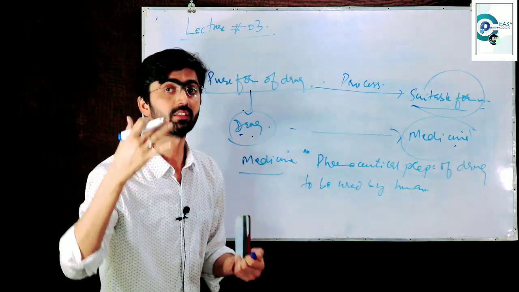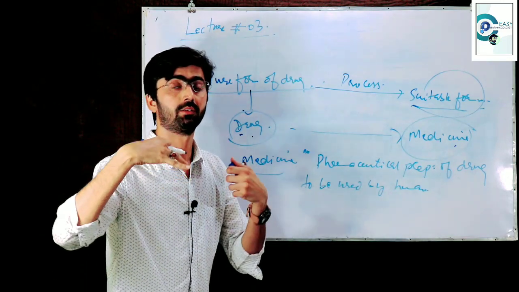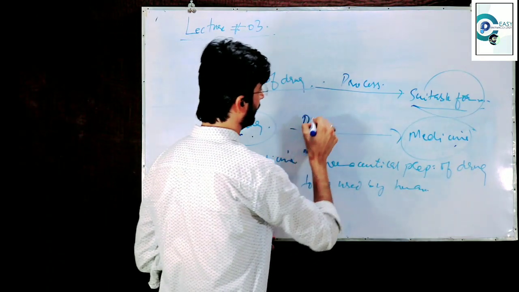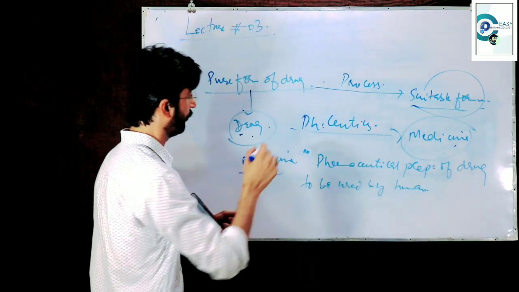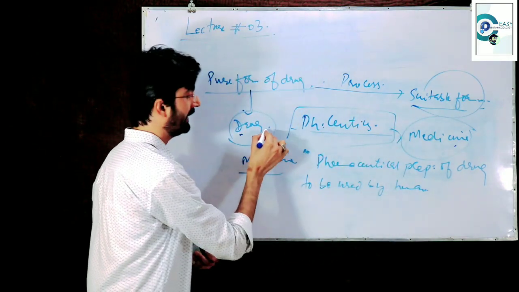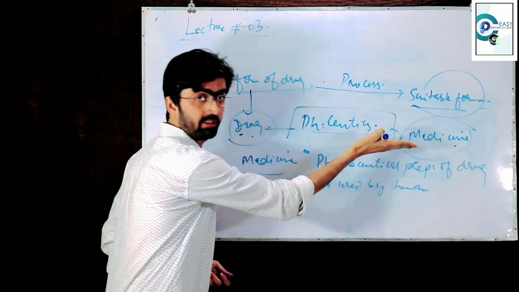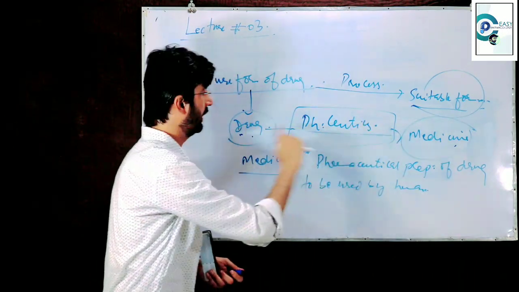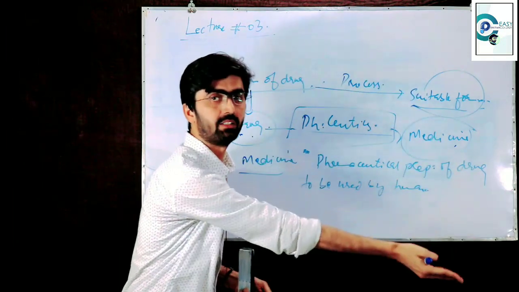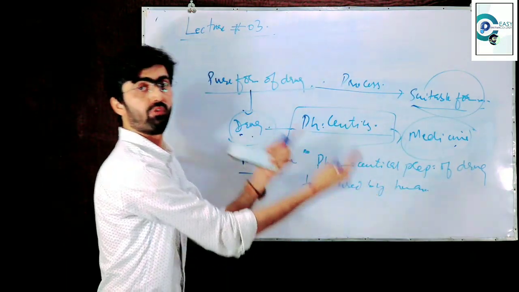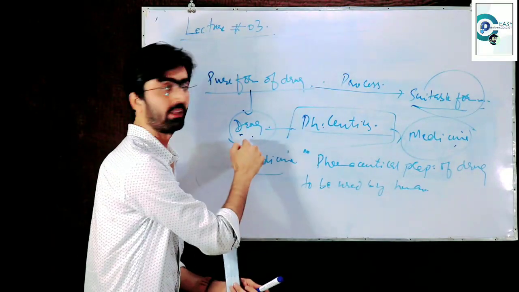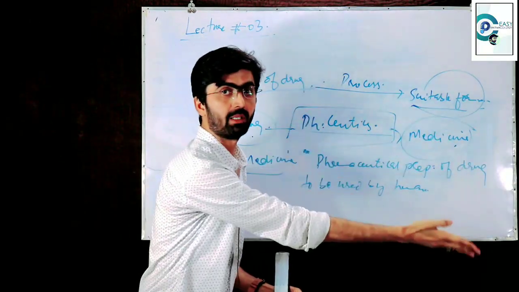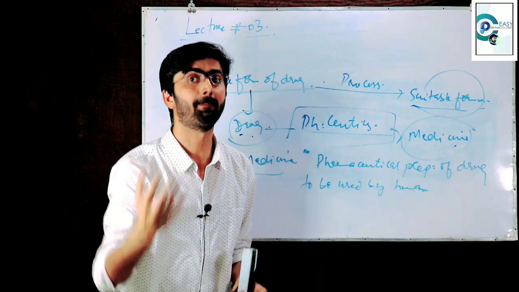That technique or discipline is known as pharmaceutics. So when any drug crosses the pharmaceutics, this drug becomes medicine. Before pharmaceutics, that chemical is known as drug. After pharmaceutics, it is known as the medicine.